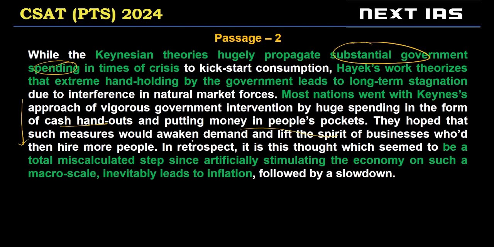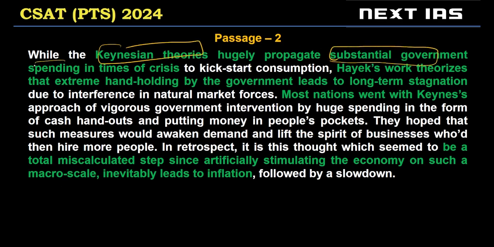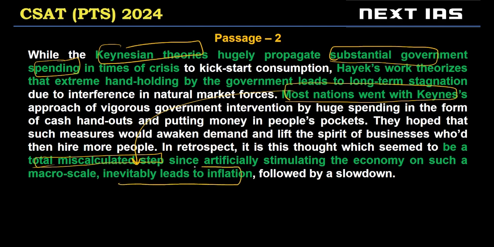They hoped this would awaken demand, lift the spirit of business, etc. But actually, according to the author, this idea of Keynesian theory of substantial government spending is a total miscalculated step, right? This most nations going with Keynes is a total miscalculated step because artificially stimulating the economy on such a macro scale inevitably leads to inflation.